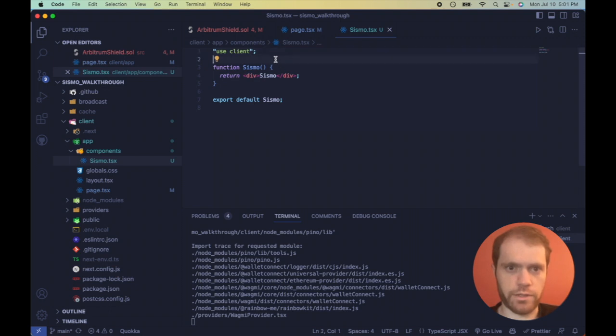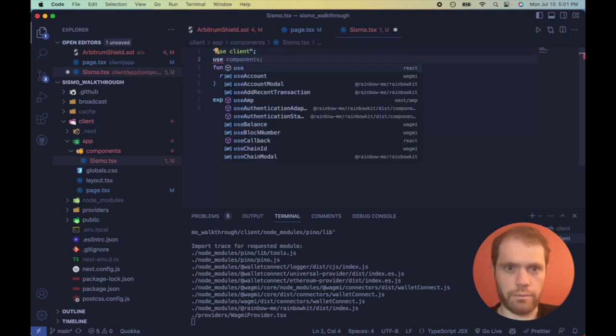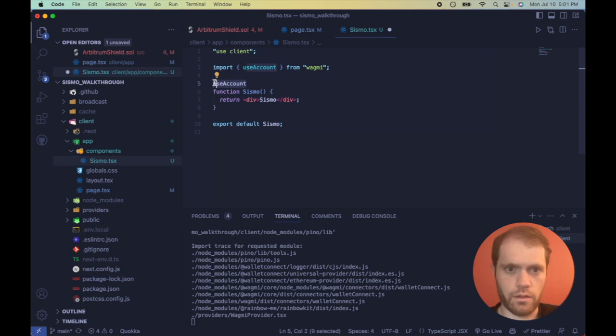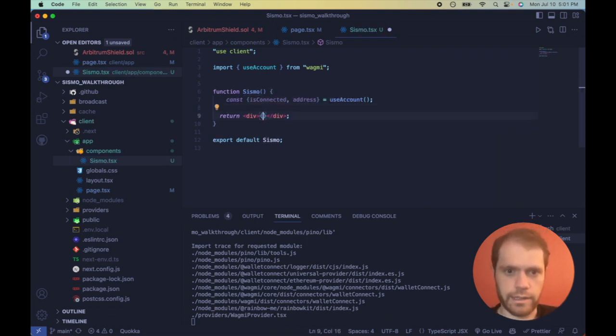And the first thing you want to do is use a WAGMI hook called useAccount. And from this useAccount, we want to pull out isConnected and address. Thank you, GitHub Copilot. And what we want to do is if you're not connected, we want to make it conditional and show a paragraph telling you to please connect.